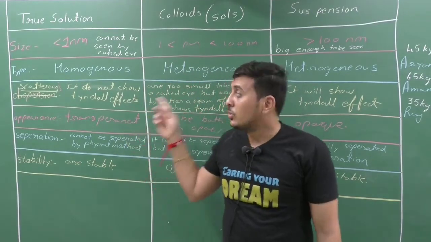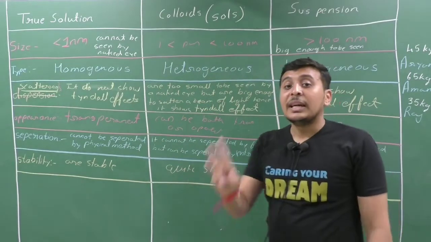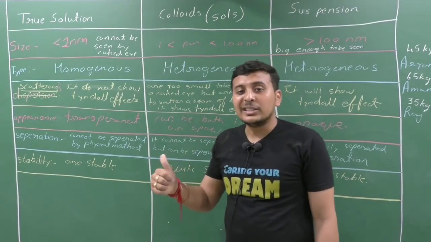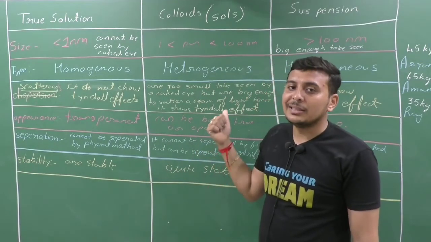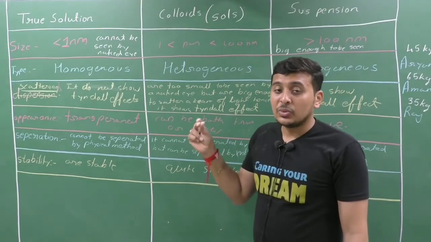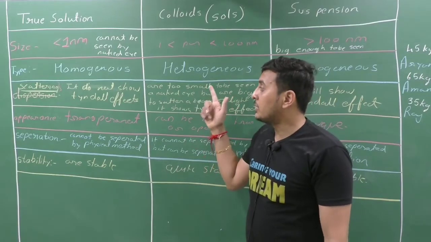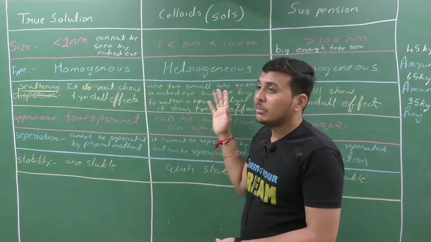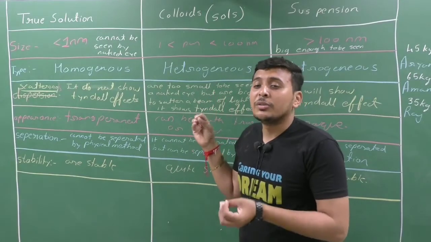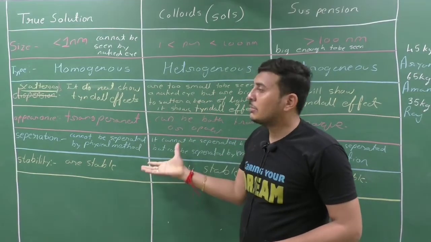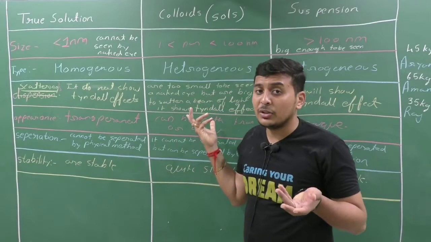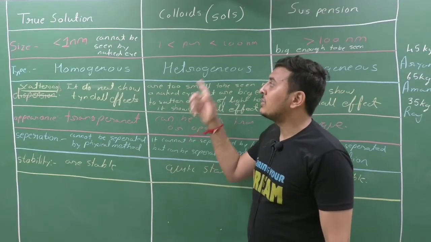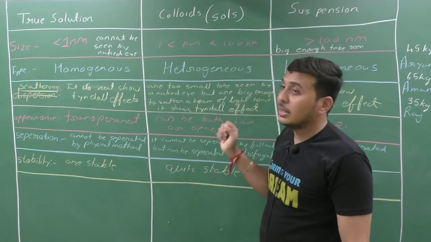Write it down one time in your classwork and three times in your homework notebook. It is one of the most important tables to be asked in the exams. Clear? So remember it. 110% I will ask this in the questions. Either the whole table will be asked in the exam, or 1 to 4 questions of 1 mark, 2 marks or 3 marks can be asked. So be prepared. There will be 110% questions from this table.